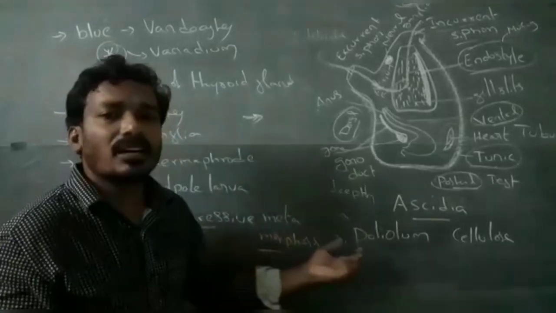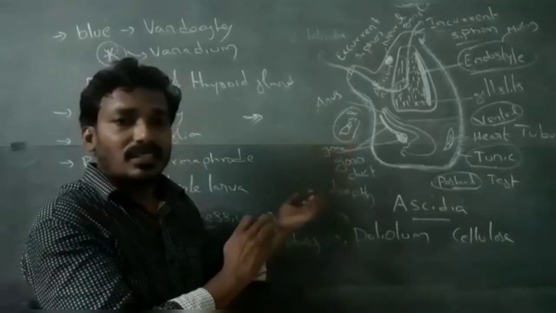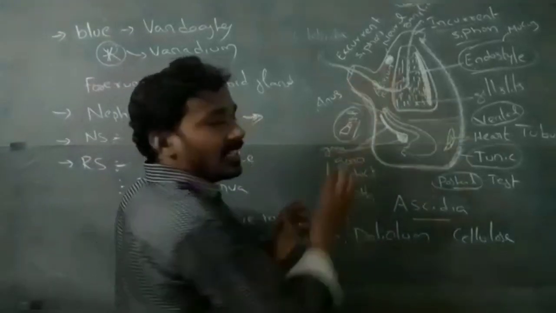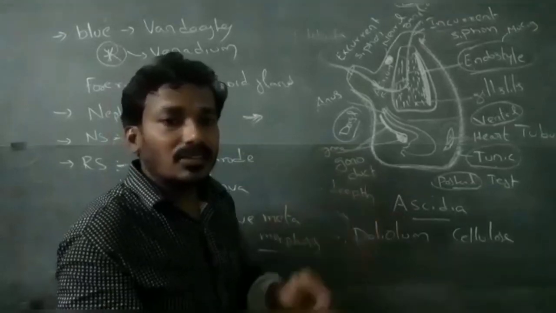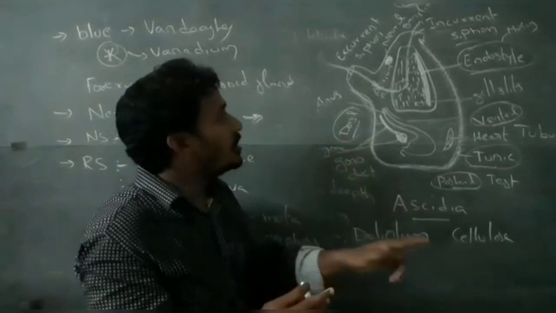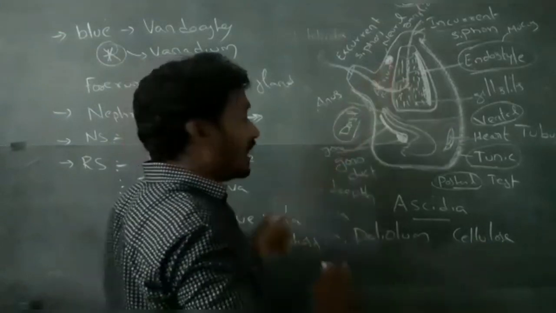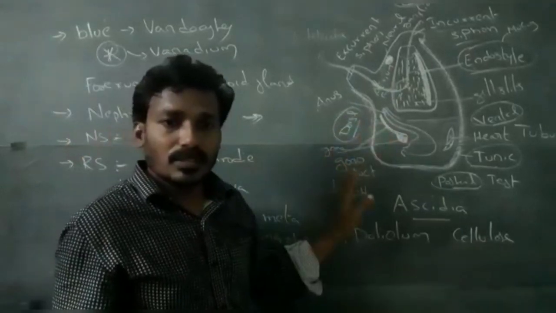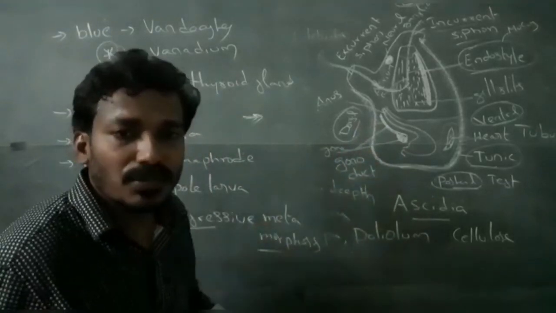Retrogressive means reverse metamorphosis: larval stages are complex and adults are simpler forms. The larva contains a notochord and nerve cord, but in the adult the notochord is absent and the nerve cord is reduced to form ganglia. The larval stage contains a tail, and the adult loses the tail.